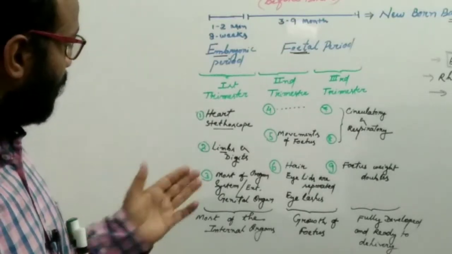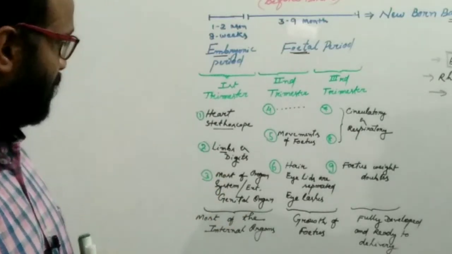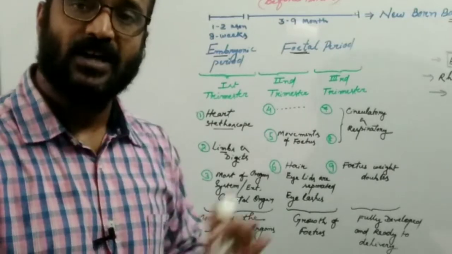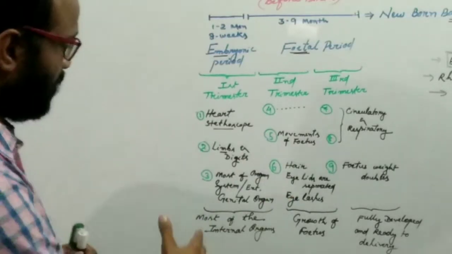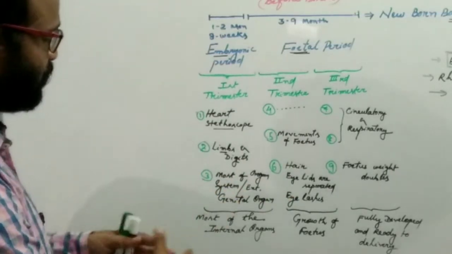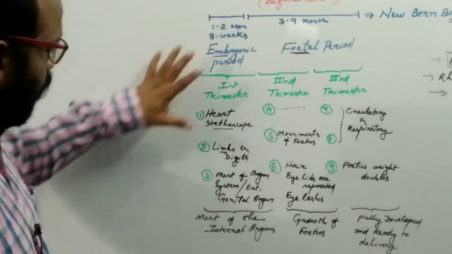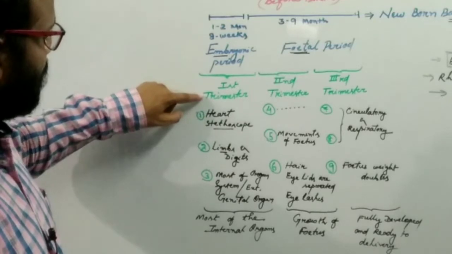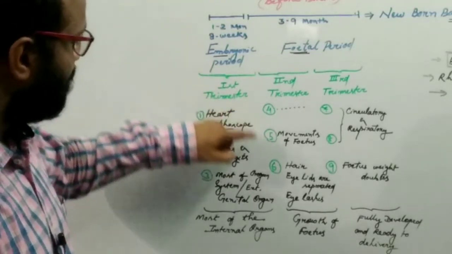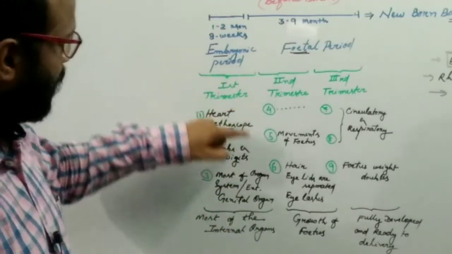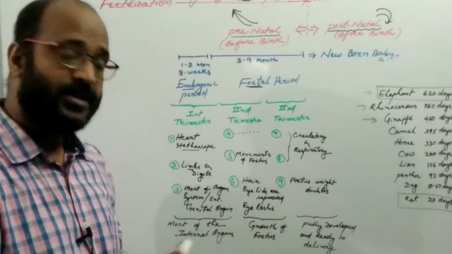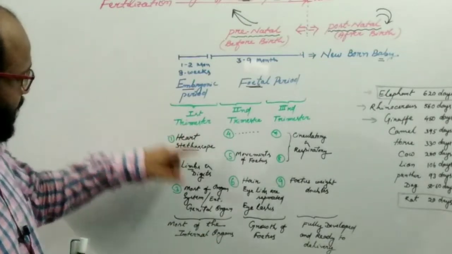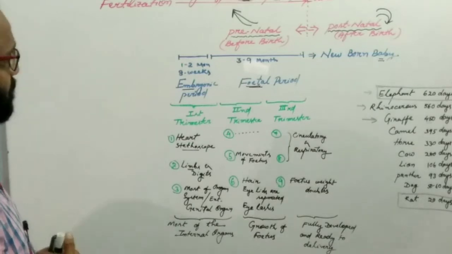And at the end of the third month of pregnancy, most of the organ systems are developed, especially the external genital organs. So most of the internal organs are developed in the first trimester. That's why the first 3 months of pregnancy are very important, so you have to take more care of the pregnant woman or the mother.